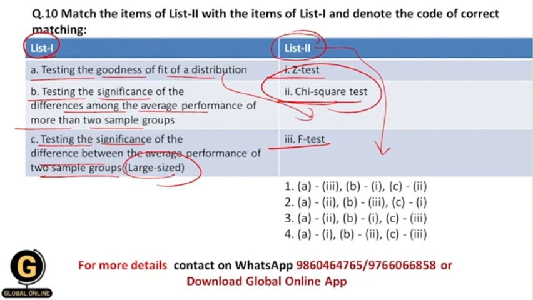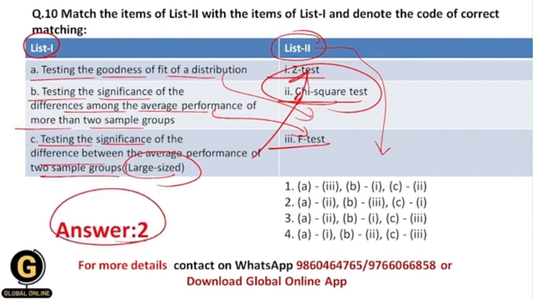Earlier in the previous question itself we have seen that whenever I need to test for the differences among the performance of more than two sample groups, then in that case I can use the F test, and that's why here B will go for 3, and obviously the remaining option C will go for 1, which is the Z test. So you can see here A goes to 2, B to 3, and C to 1. Okay, so this should be your correct answer.